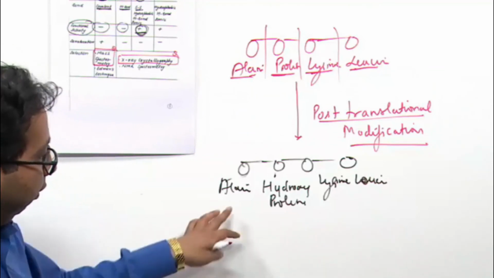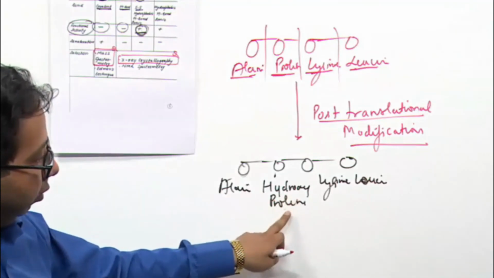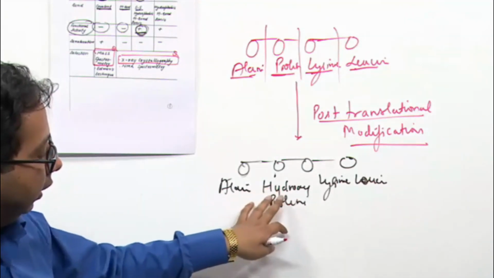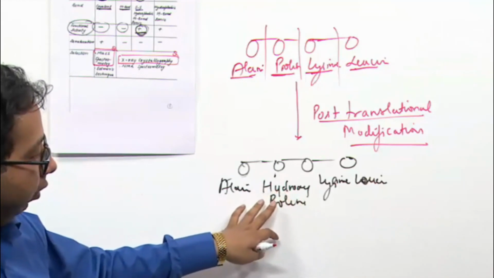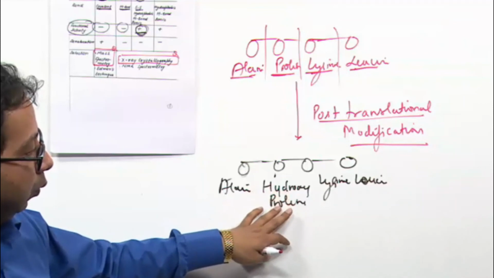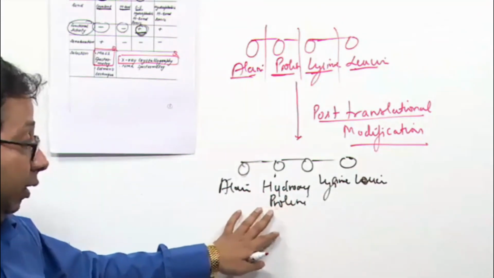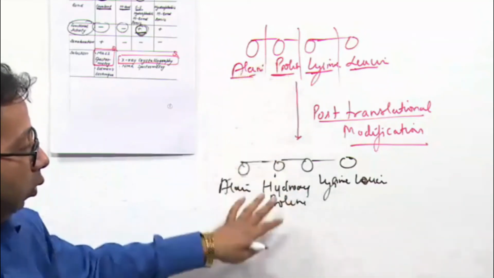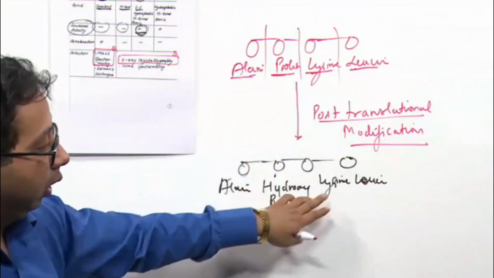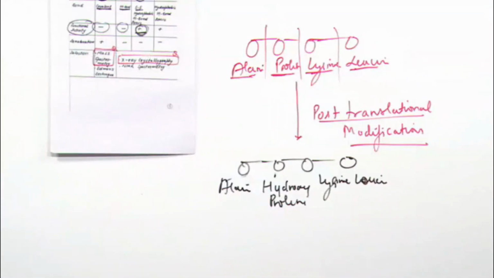It will tell you the first amino acid is alanine, second is proline. Edman's technique will not determine this hydroxyproline; it will tell you that this is proline, not hydroxyproline. Edman's technique can't differentiate between proline and hydroxyproline. It will tell you proline, lysine and leucine. So this is not a good technique if post-translational modification is there.